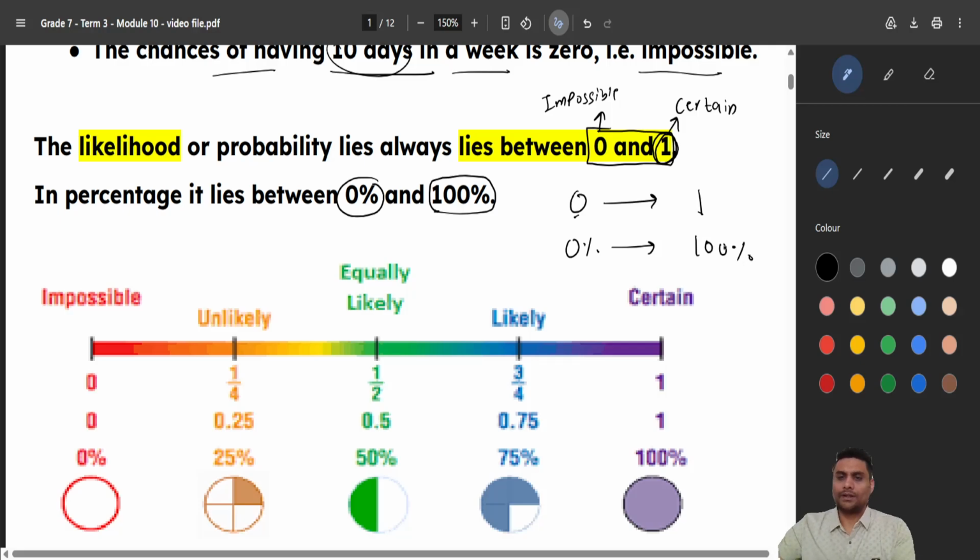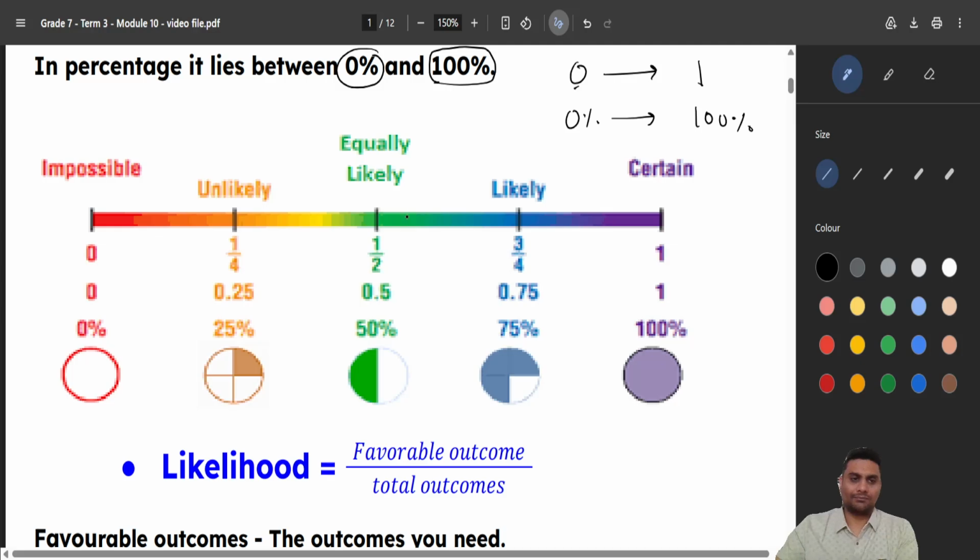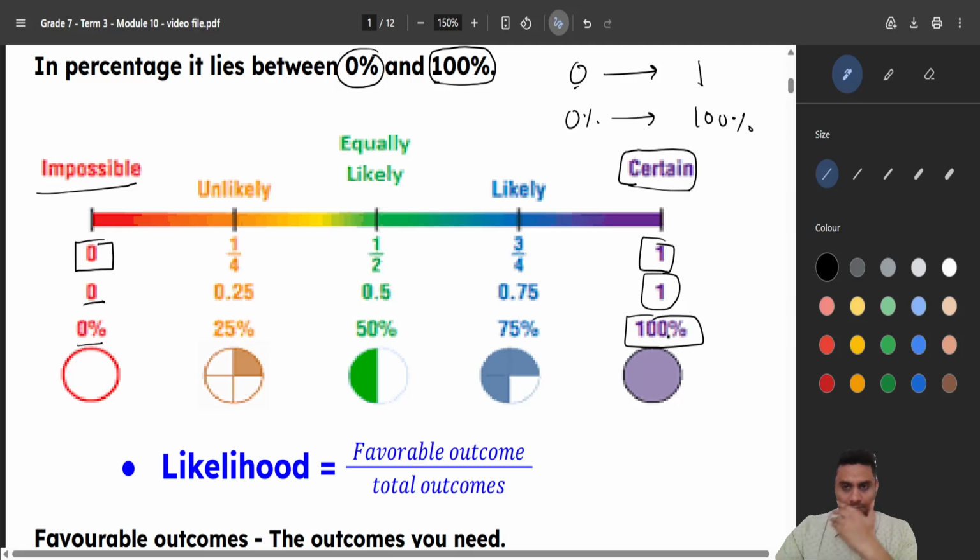Okay. Now, let us see this diagram. We already discussed that if the chances are 0, we will call it impossible, that this will not happen. Or in percentage, 0%. When something is certain, certain means it will definitely happen, then the probability will be 1 in numbers, right? And in percentage, we can call it 100%.